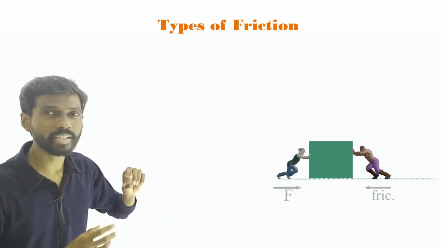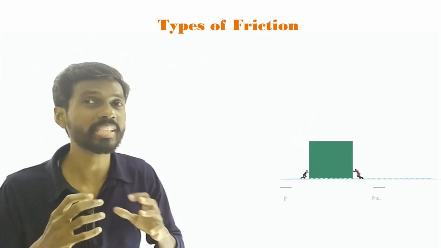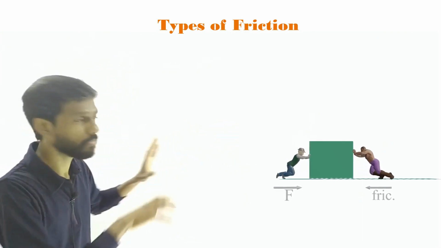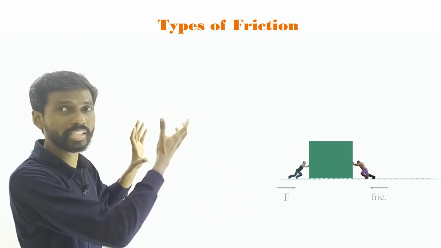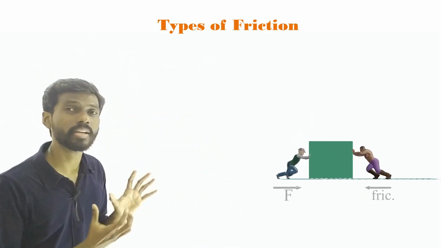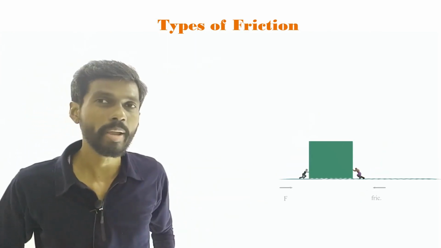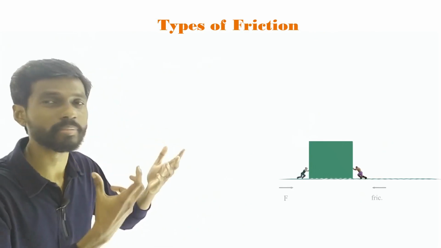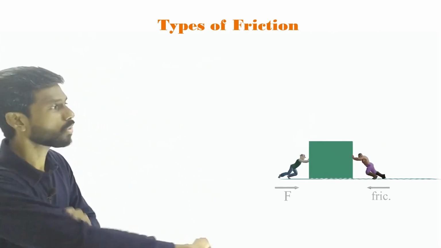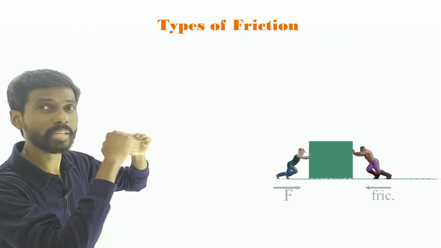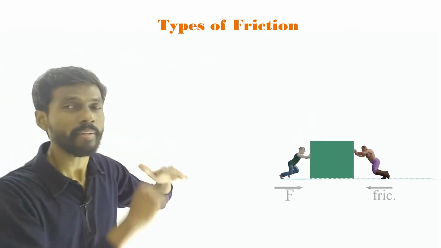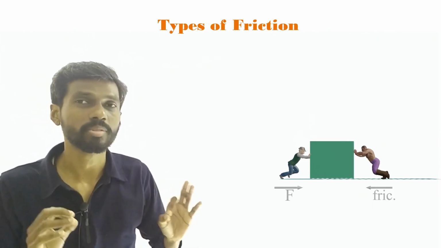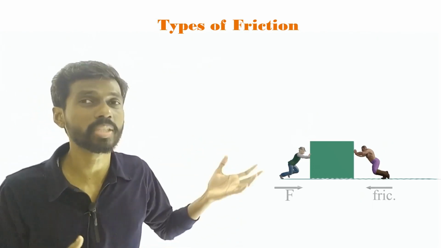Okay, so this static friction is not a constant force, it is a variable force that will keep on increasing as you increase the applied force. If you increase the force, the friction will also increase, so these two will always balance each other, so the object does not move. Okay, but there is a limit to this friction, right? So it has a maximum strength. You keep on increasing this force, so friction will also increase, but the maximum limit of the friction is reached. This maximum limit of the friction is called limiting friction. So that is the maximum value of the static friction, right?